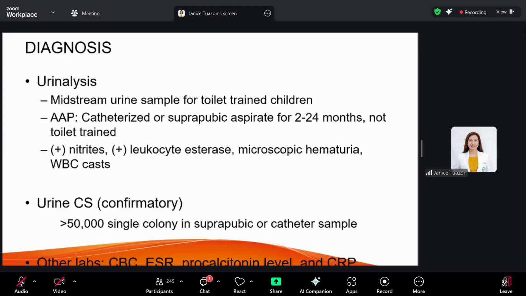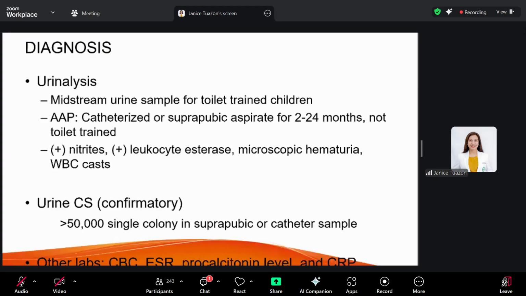Okay, and a urine culture should be done for all patients you are suspecting of urinary tract infection. And this would be the confirmatory test for UTI. So for a suprapubic or catheter sample, more than 50,000 single colony is already significant.